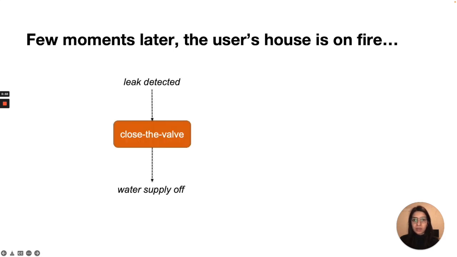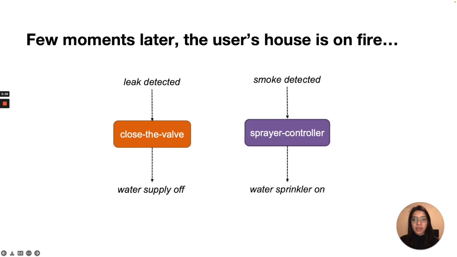This is because of an interaction between two apps. The first app turns the water supply off when a leak is detected, and the second app tries to turn water sprinklers on when there is smoke. Now, if the first app is triggered before the second app, then water sprinklers will not be able to turn on because the water supply is off. This is an example of an unintended inter-app interaction that the user didn't think of.